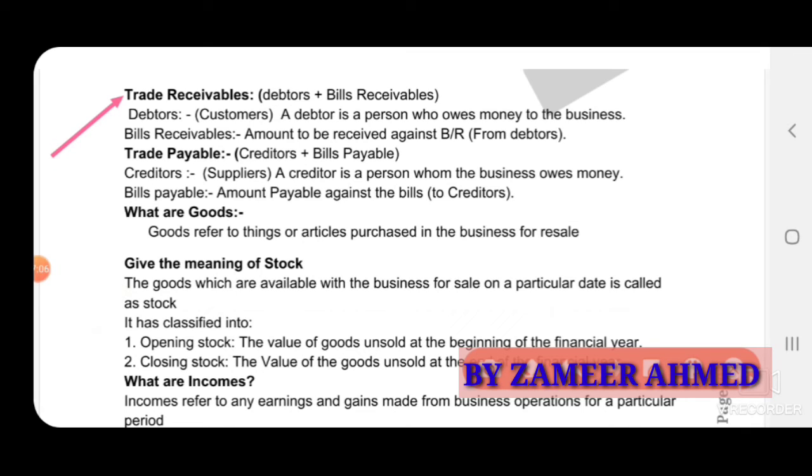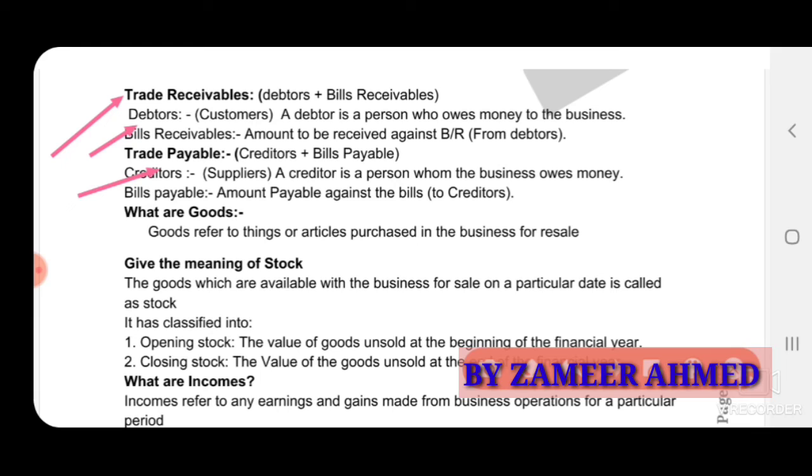Next, trade receivable. Debtors plus bills receivable we can call a trade receivable. Already I explained, a debtor is a person who owes money to the business. Trade payables, that is creditors plus bills payable. Creditors are the suppliers. A creditor is a person to whom the business owes money.